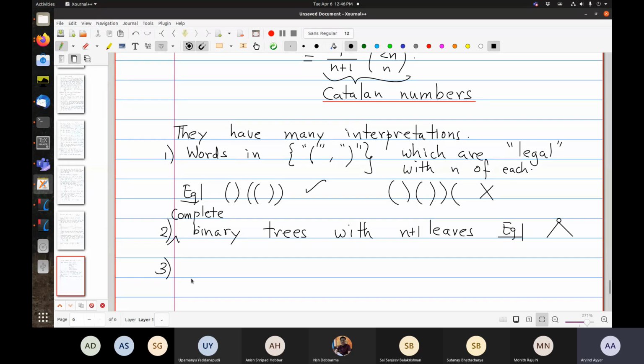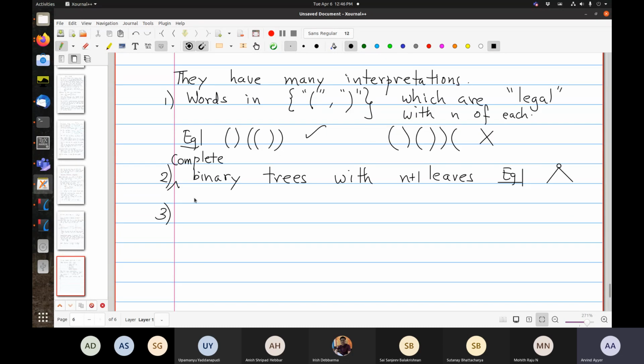Another non-trivial example is matchings. Remember we talked about matchings when we were talking about the Pfaffian.